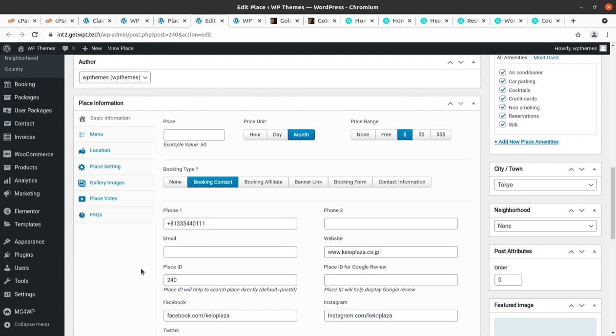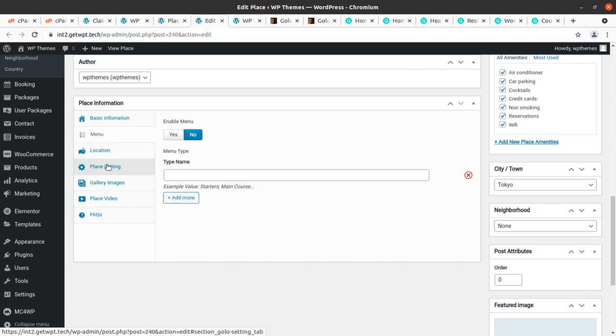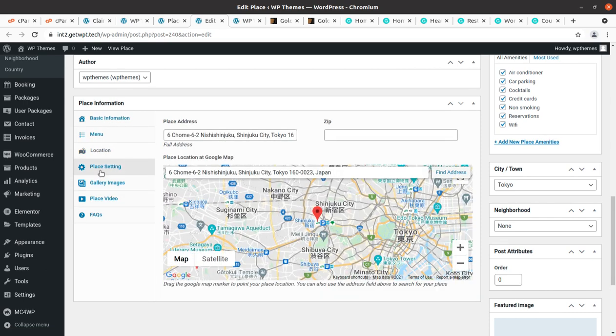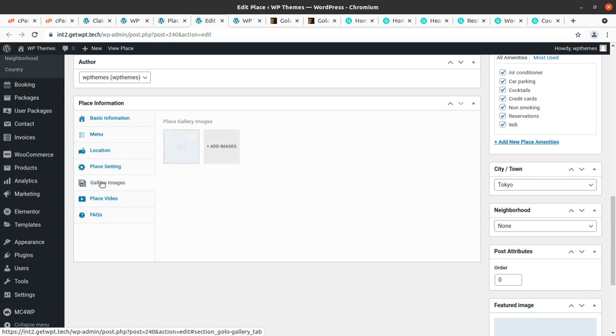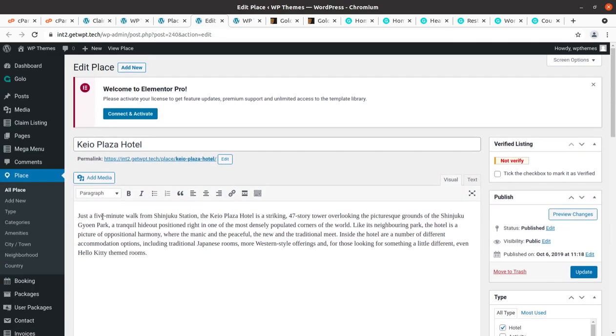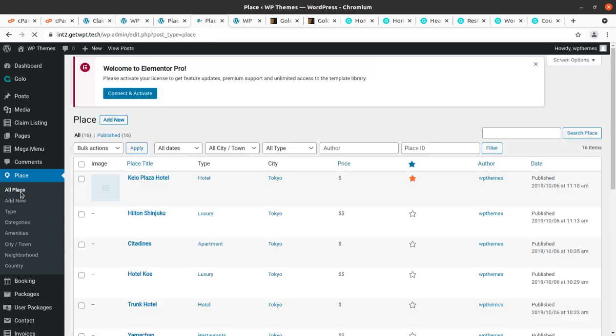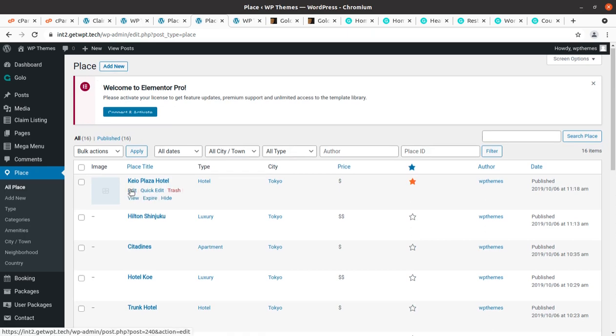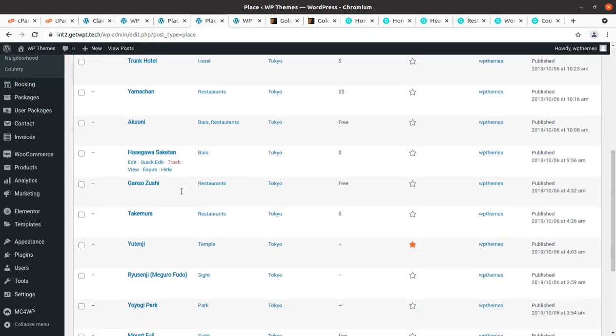Price unit per month, basic information, menu, location, place settings, gallery image, place video. You can add as many places as you want, or start by editing the existing ones.